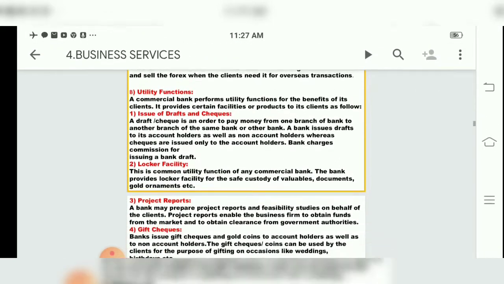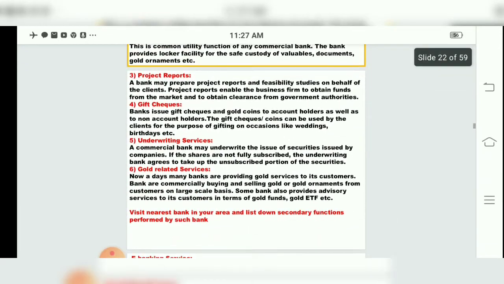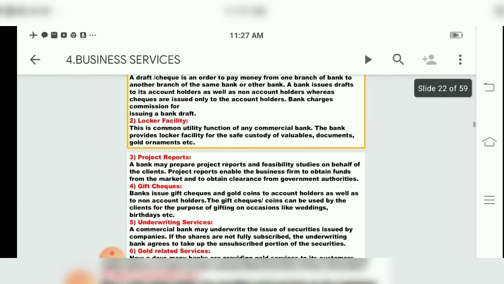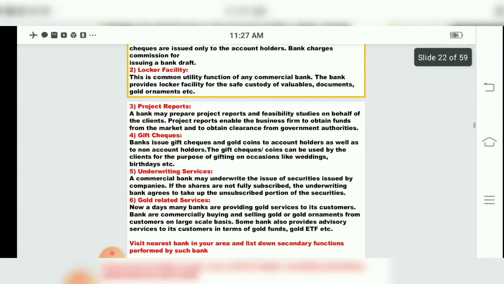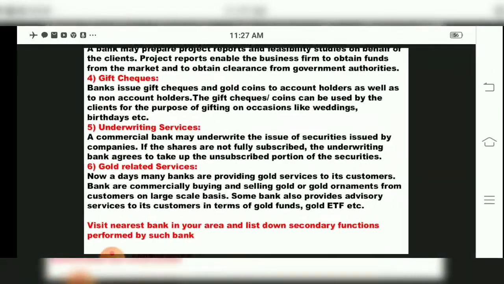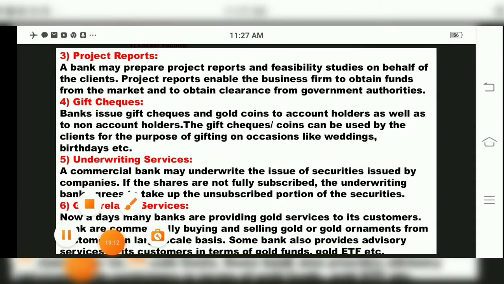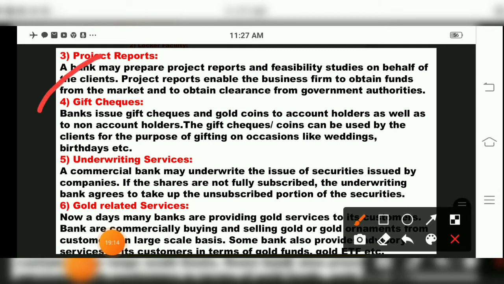Now we will see another utility function of the bank. We have seen locker facility, and we have seen issue of drafts and checks. Now the third one, children, is the project report. A bank may prepare project reports and feasibility studies on behalf of the clients.